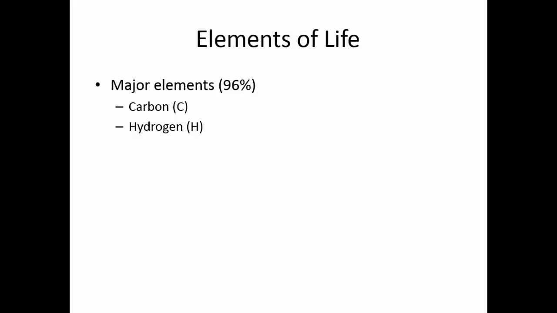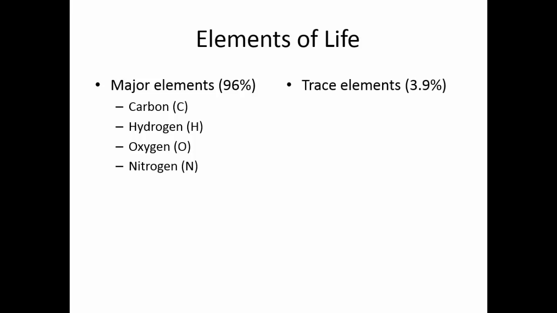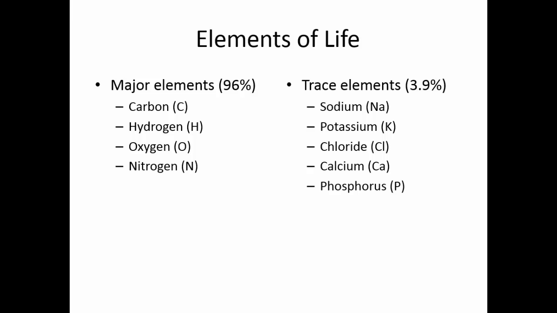Even though there are 116 elements known, the elements of life are relatively few in number. 96% of living things are composed of 4 atoms: carbon with the chemical symbol C, hydrogen with the chemical symbol H, oxygen O, nitrogen N. The trace elements, which make up almost all of the rest of living things, 3.9%, are sodium, Na is its chemical symbol, potassium, K, chloride, Cl, calcium, Ca, phosphorus, P, iron, Fe, iodine, I, sulfur, S, and magnesium, Mg. These are the elements that you need to know the chemical symbols for.